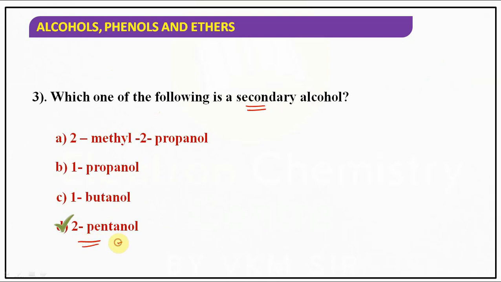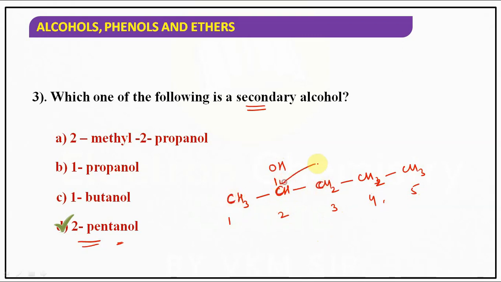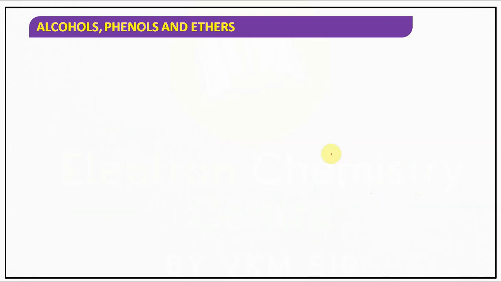They have given the answer, that is 2-pentanol. 2-pentanol: CH3, CHOH, CH2, CH2, CH3. Is 1, 2, 3, 4, 5. Understood? At second position we have OH, that's why 2-pentanol. The carbon is connected with how many carbons? 2 carbons, right? So this carbon is a 2 degree carbon, hence it is an example of secondary alcohol. Hope you understand.